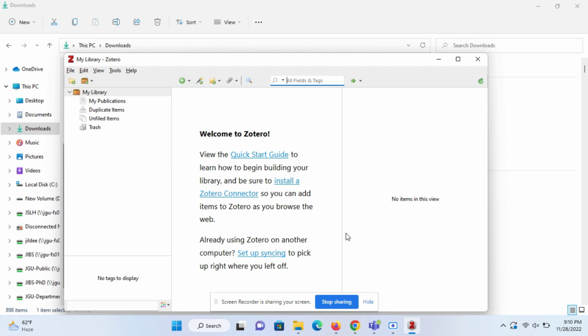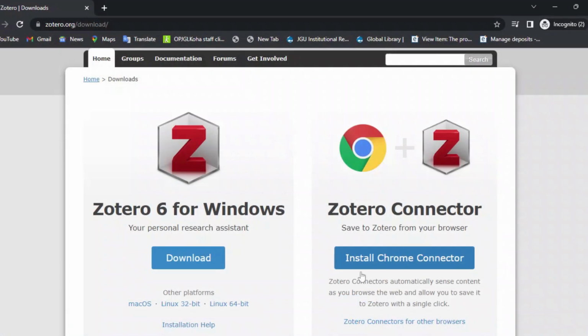To install the Zotero connector, go back to the Zotero download page and select Zotero connector install option. Zotero connector is available for all web browsers. Since we are using Google Chrome, we will be installing the connector for Chrome.